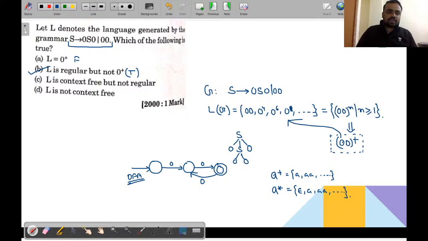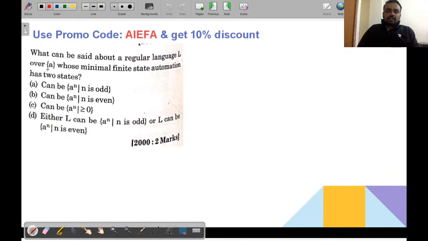But still, let's try to find out the other option. L is context free. So all the regular languages are context free. So L will be context free for sure. But saying this statement is entirely incorrect. So this is L is not context free. If it is regular then it will be context free. The right answer of this question will become B. Clear? All of you. So let's move to the next question.